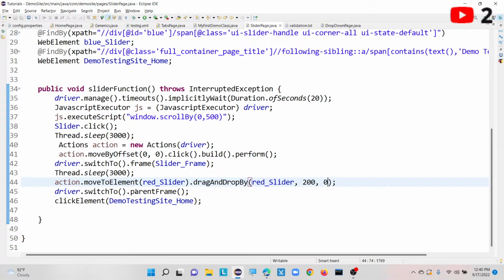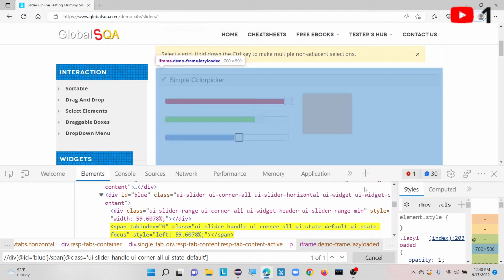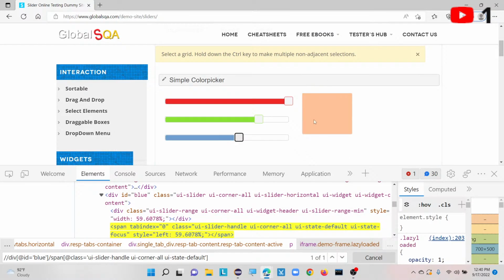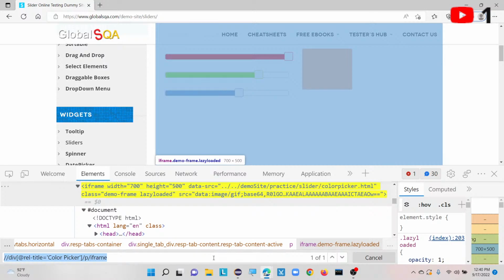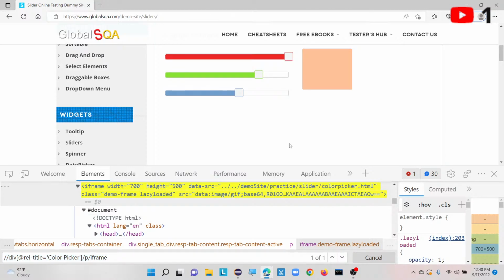But now I am going to show you with the help of this. So now also our driver focus is inside our frame only. Okay, see, this is our frame, right? So now if we are performing this action, it means we are performing it on a frame.